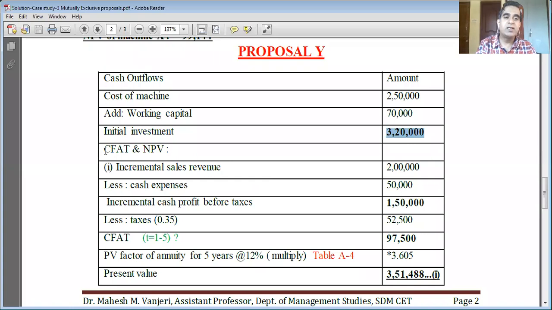Then second is the cash flows after taxes and the net present value of proposal Y. That is what we are going to calculate, exactly the same way as project X. Incremental sales revenues are readily given in the problem. Otherwise, it would have been a further burden on us to find out.